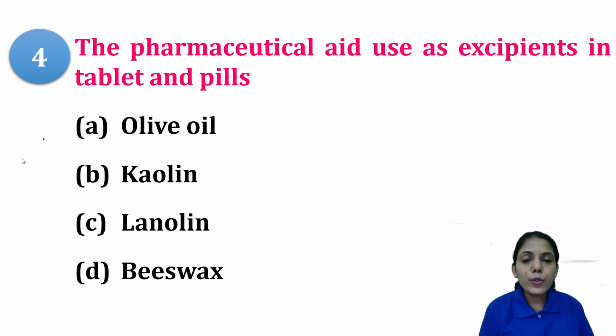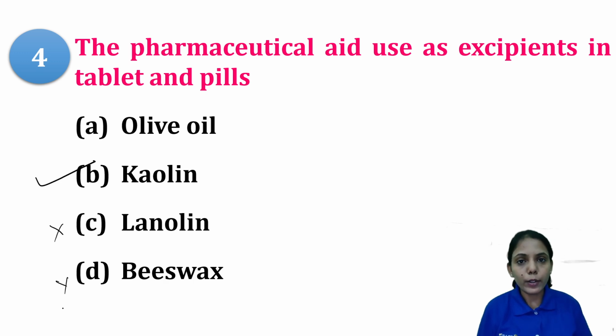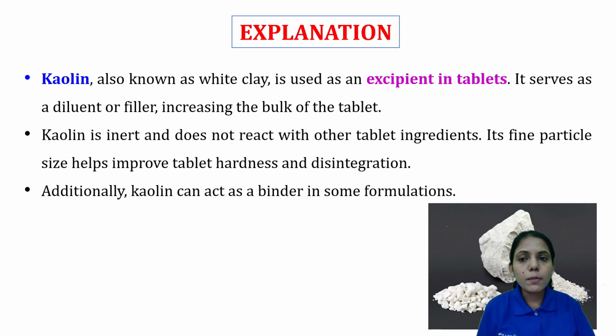So basically we are not using any oils because they have given a specific dosage form. If it is a soft gelatin capsule, definitely we can think of that. But for tablets and pills, we are not using olive oil. Kaolin, lanolin and beeswax. So yes, kaolin we are using. Kaolin is used as a diluent in tablets and pills. Lanolin and beeswax are used in semi-solid dosage forms. So kaolin is used as a diluent in tablets and pills.